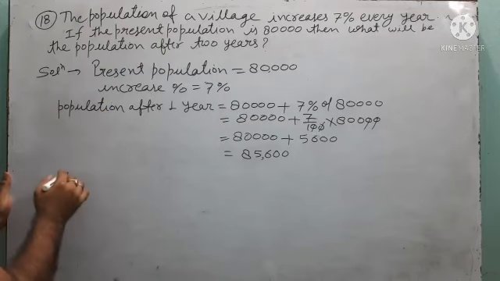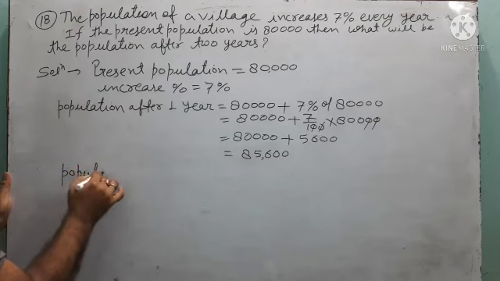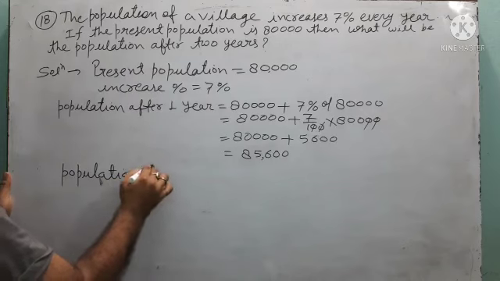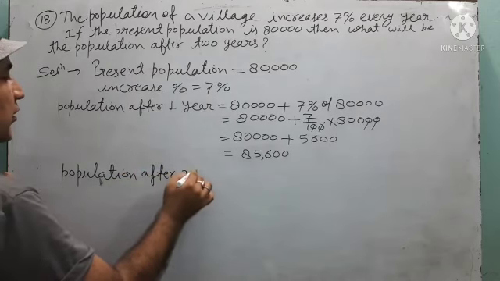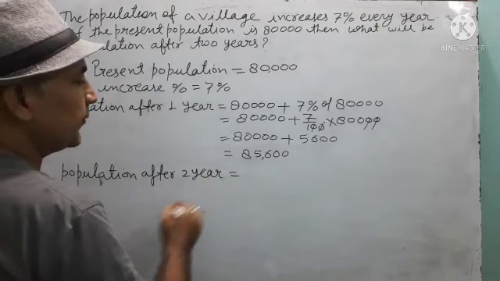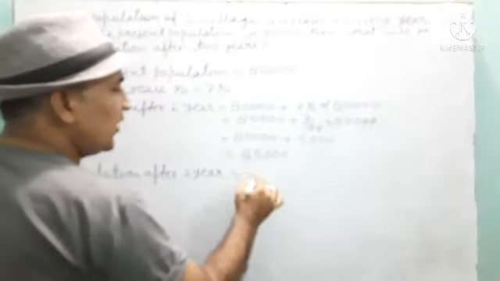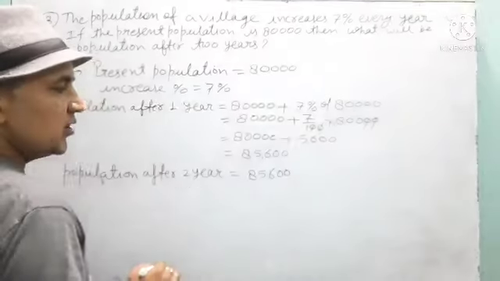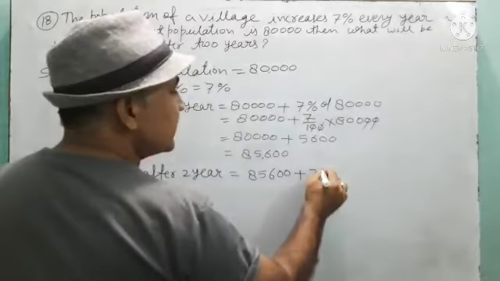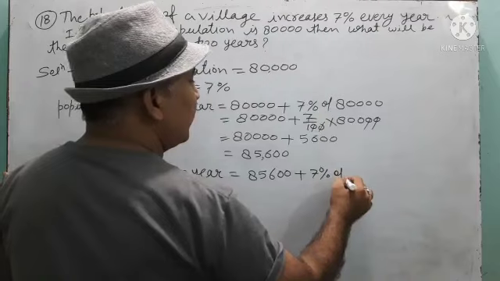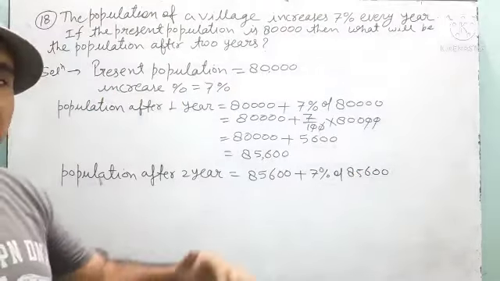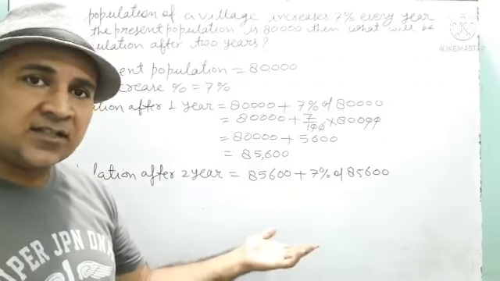Now after 1 year, what will be the population after next year? Population after 2 years. Children, after 1 year, the population has become this one. So, again the 7% of this population will be added, because 7% every year it is increasing.